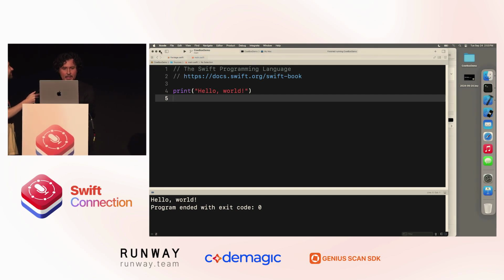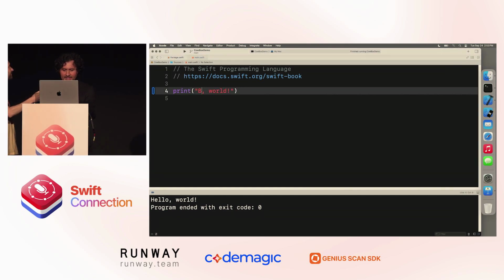So what I'm looking at right now is an Xcode Swift package executable. Right now, this is just hello world. Localization is good, so I'll make this a bonjour Paris. Build and run. There's bonjour Paris, cool.